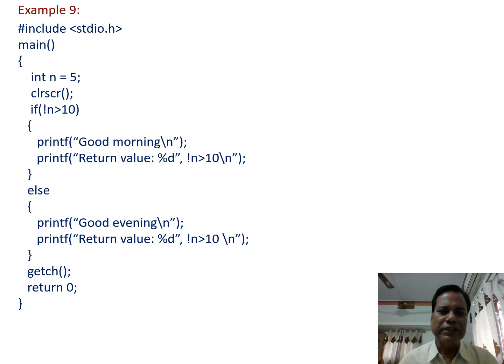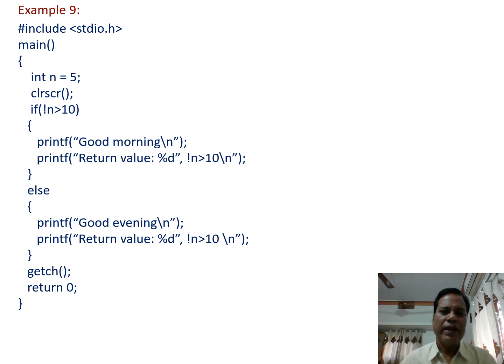Now when parentheses are not present, the relational operator has higher precedence than the logic operators. So depending on the return value of this relational operator, if block or else block statements are executed, then its value is negated. So what is the output of this relational operator? Depending on that one, if block or else block statements are executed.